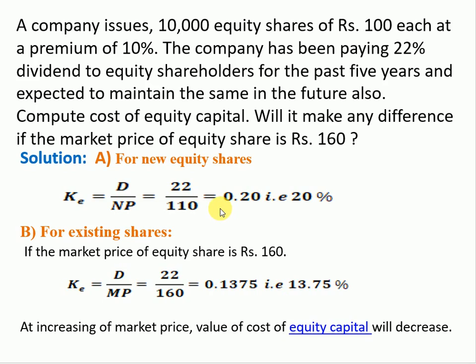It is also asked to calculate cost of equity share capital if the market price of share is rupees 160. So for existing shares, K is calculated with the formula D upon MP. Here D is the dividend and MP is the market price. Expected dividend is 22%, so D is 22 rupees. Market price is rupees 160. So K is equal to 22 rupees divided by 160, so it would be 13.75%. As the market price increases, the value of cost of equity capital decreases.